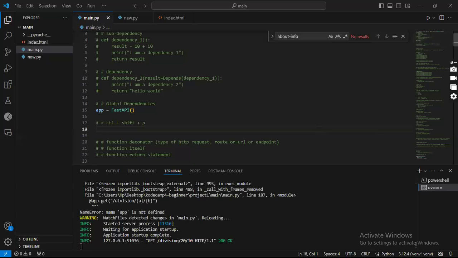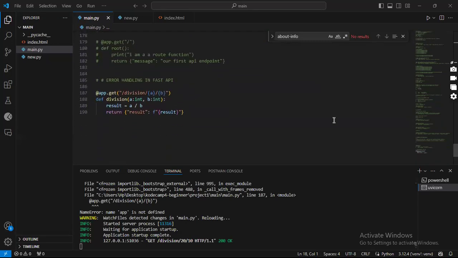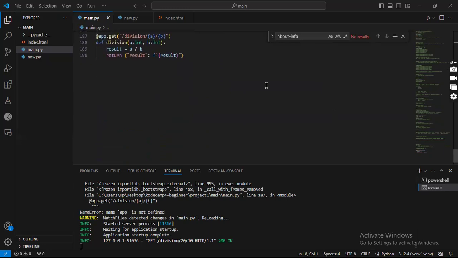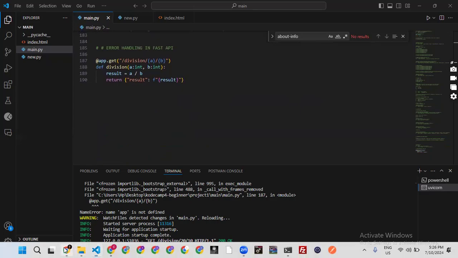Okay, so I think we have a route somewhere that is conflicting with our division route. I will do well to look at that, but I don't think we have any division route at some point. I'm not sure. Right, let's just continue. So that is working for us. The route actually went through, so we were able to carry out the division of the first path parameter by the second path parameter.